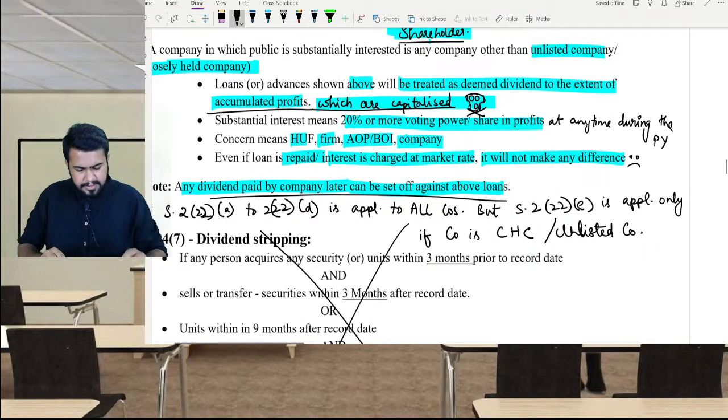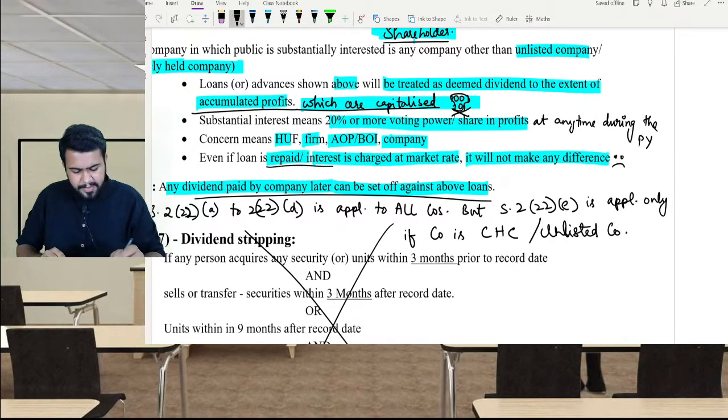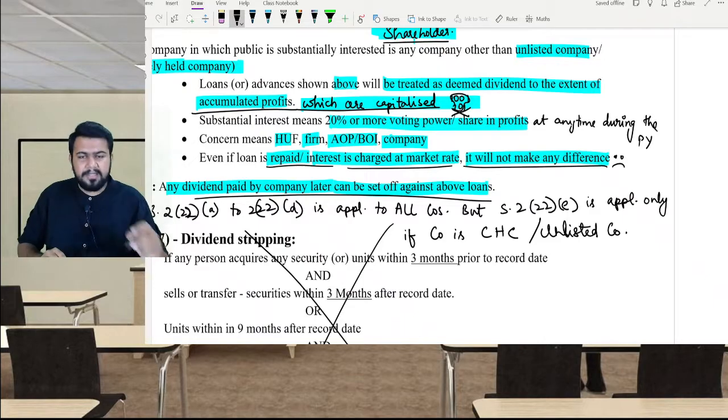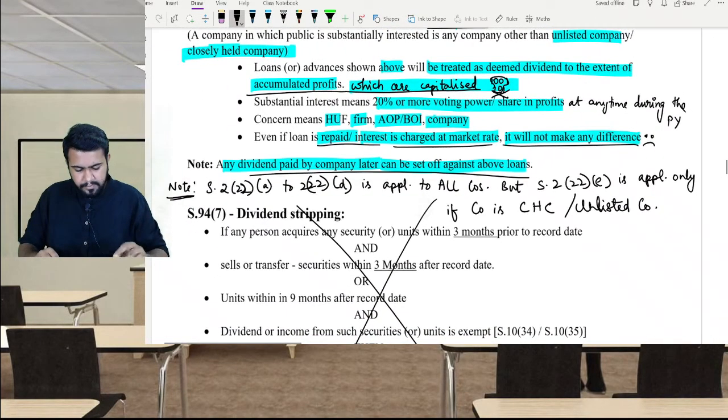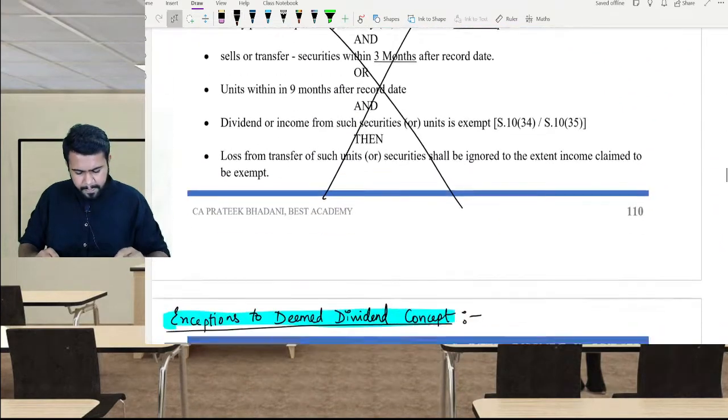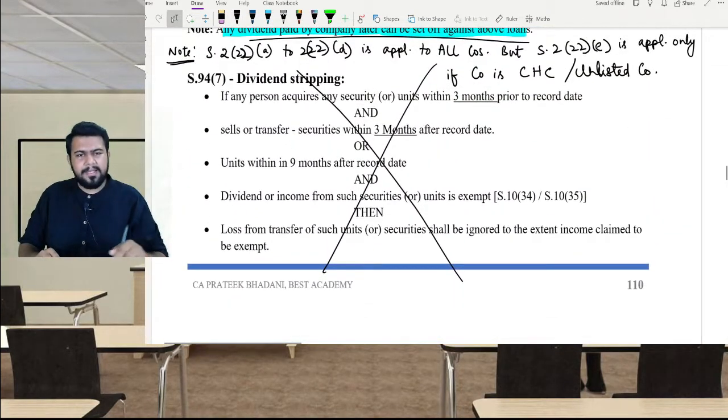Next, even if the loan is repaid or interest is charged at market rate, then also it will not make any difference. Now, dividend stripping is not applicable for you.